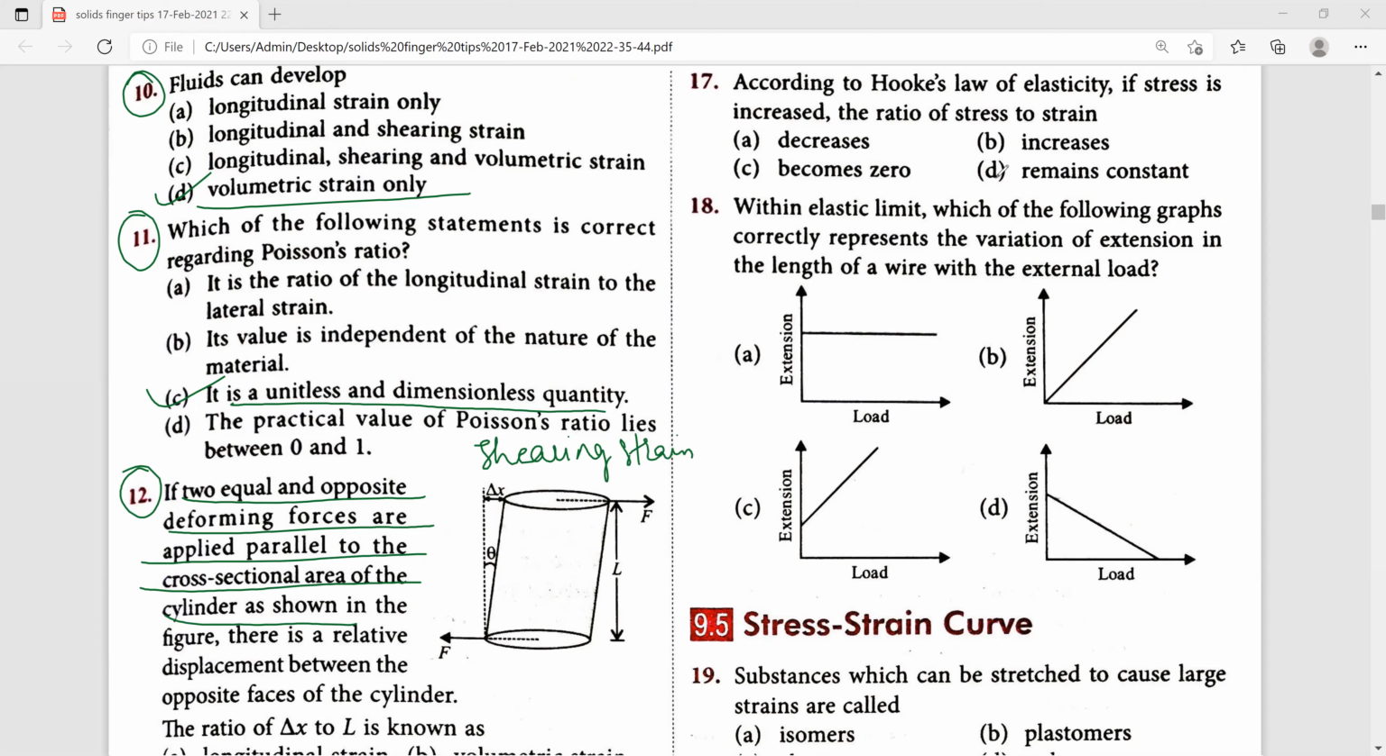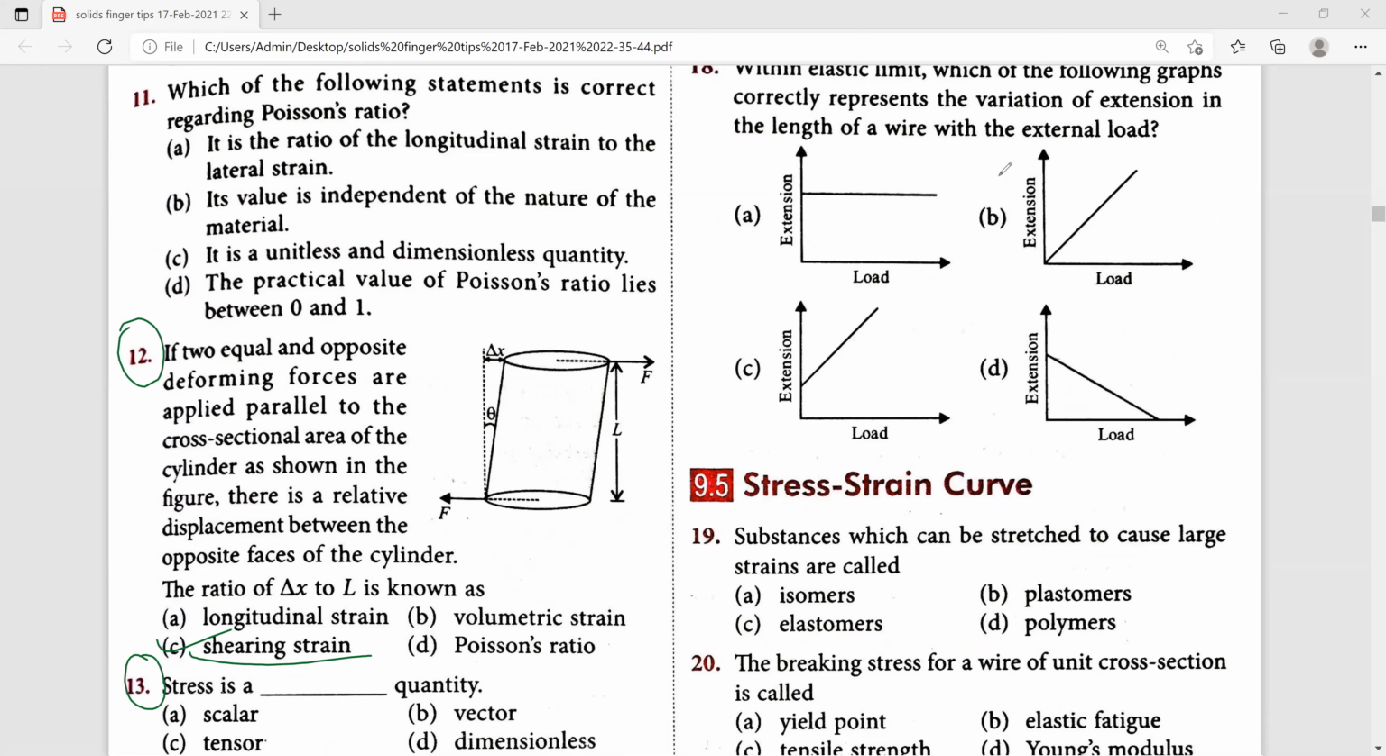13th one, stress is a dash quantity, they have asked. We know stress is a tensor quantity. Therefore, this option is the right answer.